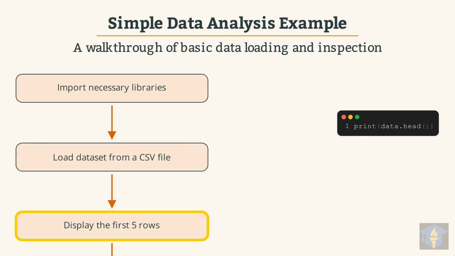It's always a good practice to display the first 5 rows to get a quick glimpse of our data. The data head function allows us to view the initial entries of our dataset, confirming successful loading.